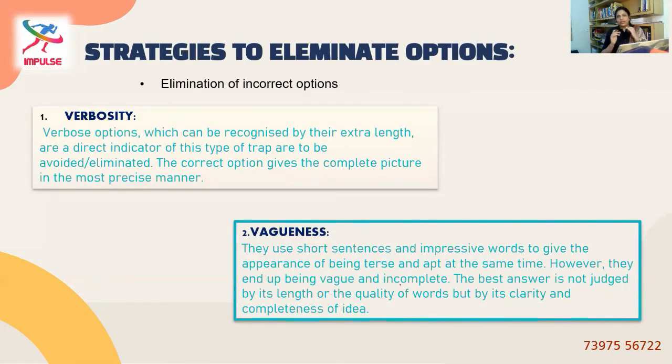Now we have seen what RC is, how to approach RC or how to comprehend reading comprehension, and then comes how to improve your reading skills. We saw 4 types of techniques to improve your reading skills, and then we started with our question categories. What different types of questions are mostly seen in reading comprehensions in CSAT papers.